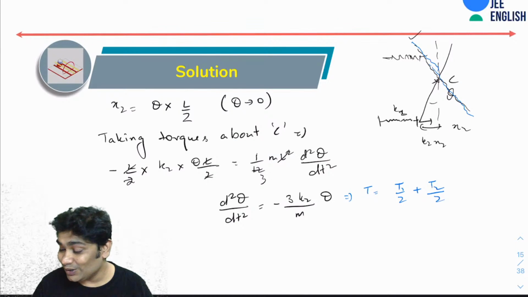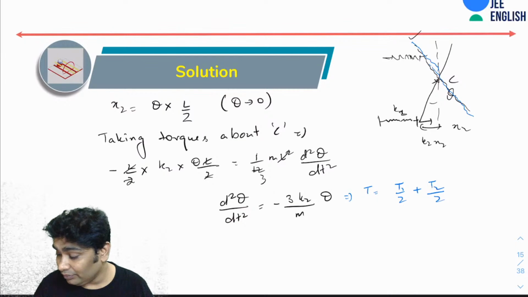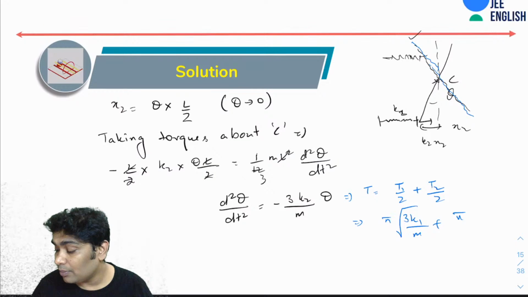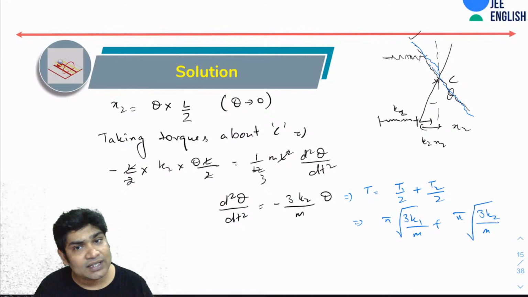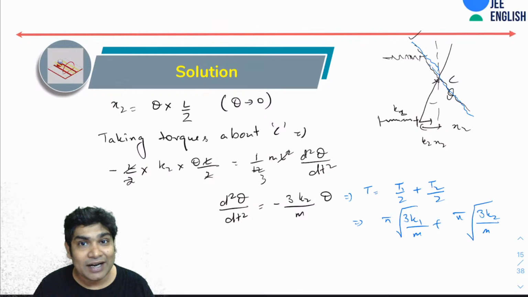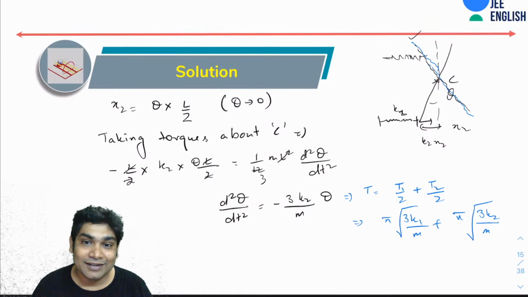So the total time period would be T1 by 2, which would be pi root 3 k1 by m plus pi root 3 k2 by m, and inverse of this. Okay, so what you guys have done is slightly wrong. You have just added the two omegas. You can't add the omegas, guys. You cannot add the omegas.